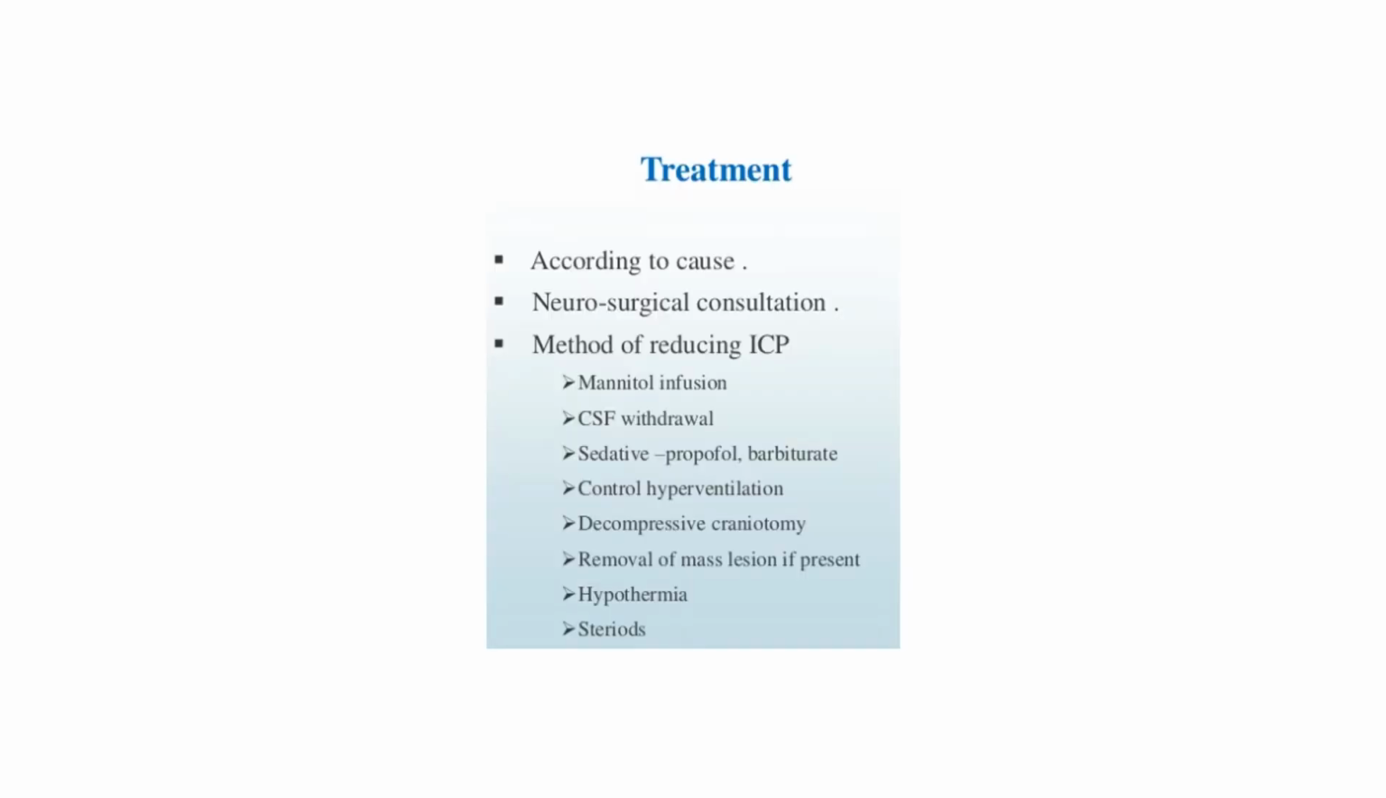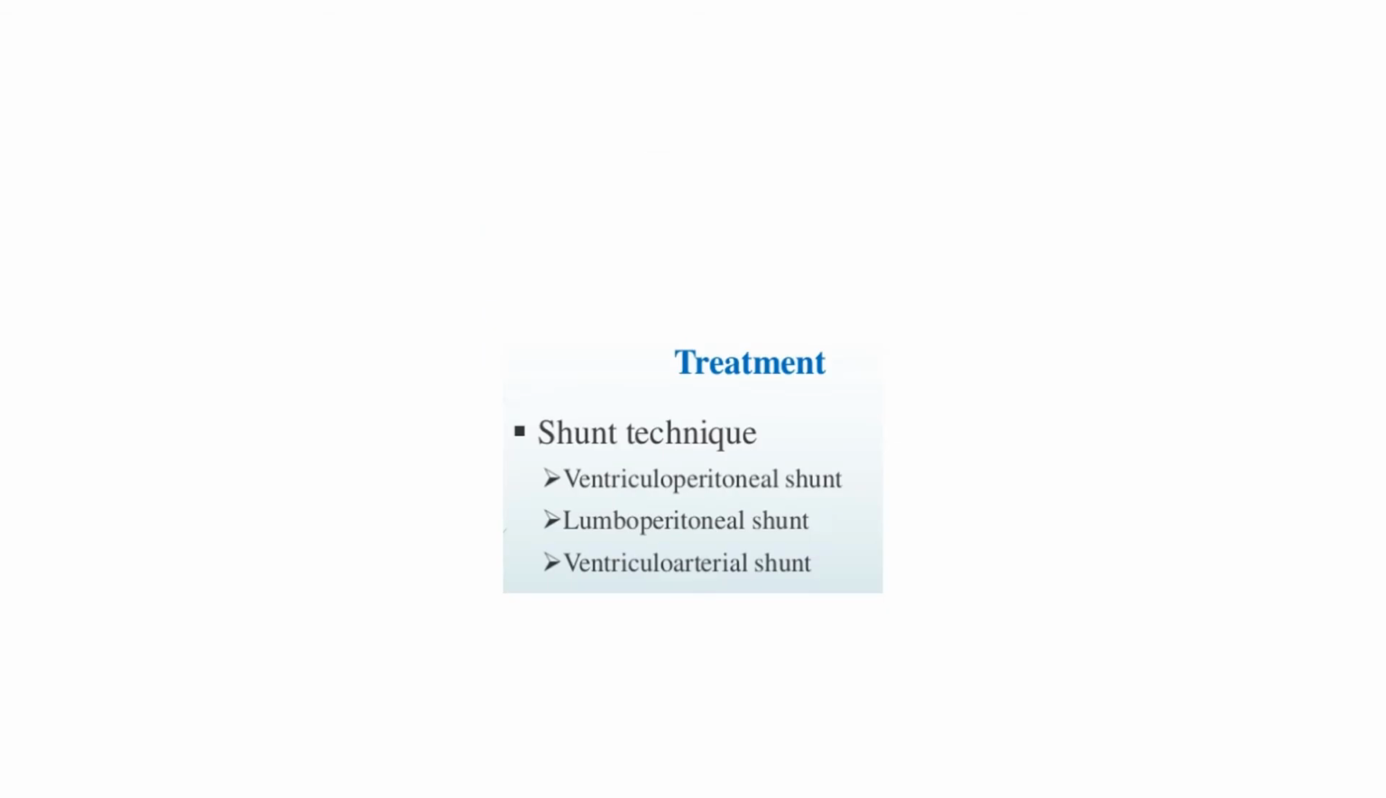Treatment depends upon the cause. Neurosurgical consultation is required. Methods of reducing intracranial pressure are mannitol infusion, CSF withdrawal, sedatives like propofol and barbiturates, controlled hyperventilation, decompressive craniotomy, removal of mass lesion if present, hypothermia, and steroids. Shunt techniques like ventriculoperitoneal shunt, lumboperitoneal shunt, and ventriculoarterial shunt.